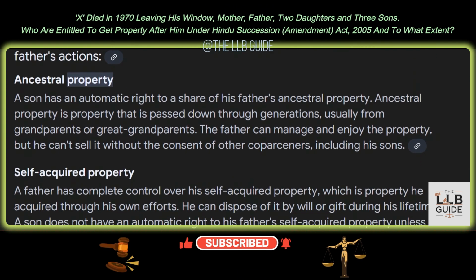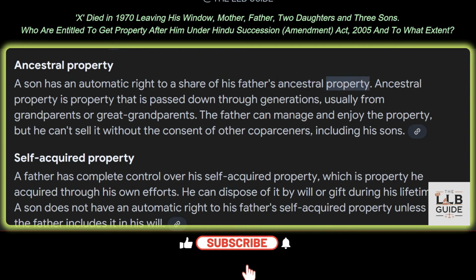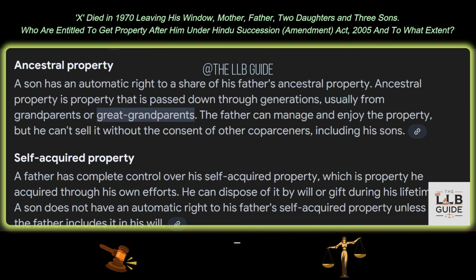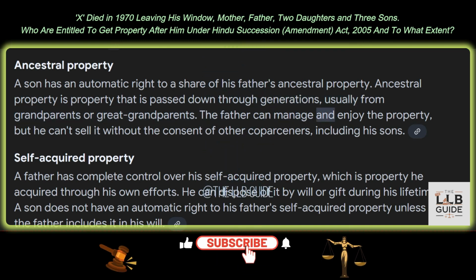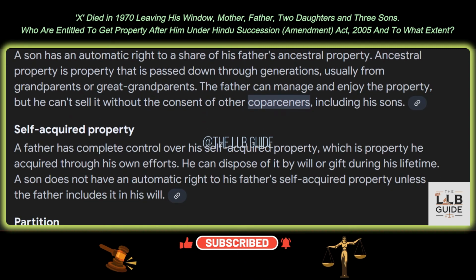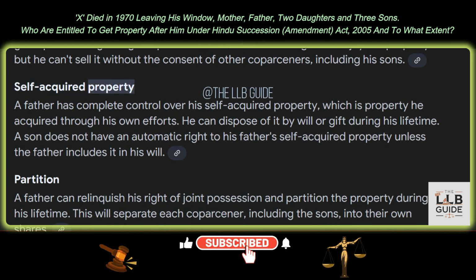Ancestral property. A son has an automatic right to a share of his father's ancestral property. Ancestral property is property that is passed down through generations, usually from grandparents or great-grandparents. The father can manage and enjoy the property, but he can't sell it without the consent of other co-partners, including his sons. 2. Self-acquired property.